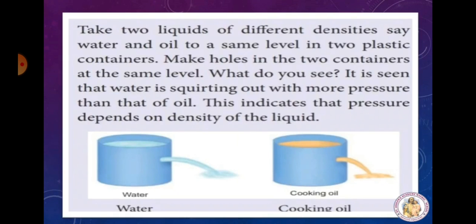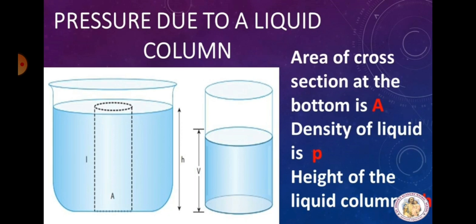Let's do another activity to understand pressure which depends on density of the liquid. Take two liquids of different densities, say water and oil, to the same level in two plastic containers. Make holes in the two containers at the same level. What do you see? It can be seen that the water is squirting out with more pressure than oil. This indicates that pressure depends on density of the liquid. The last one is the acceleration due to gravity.